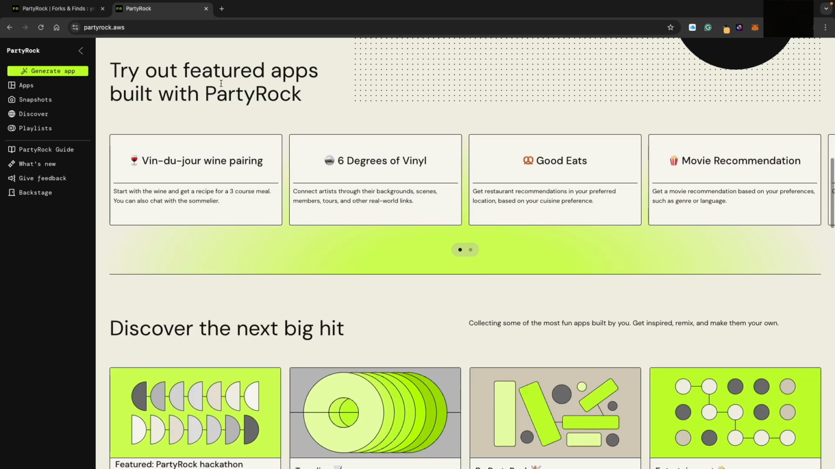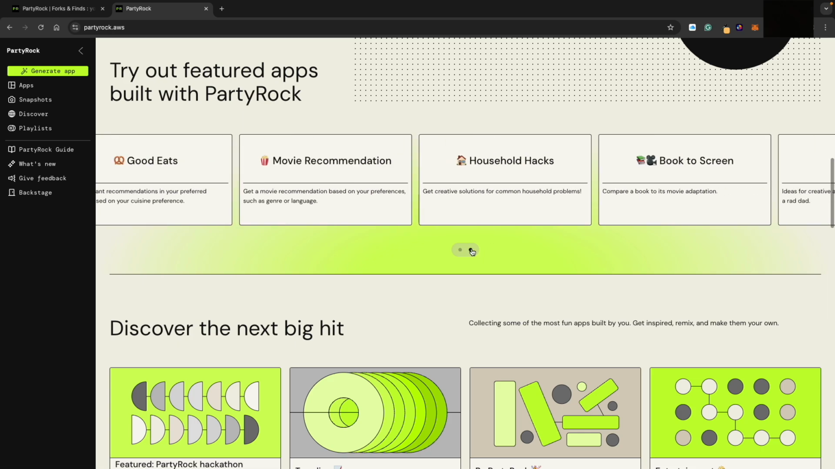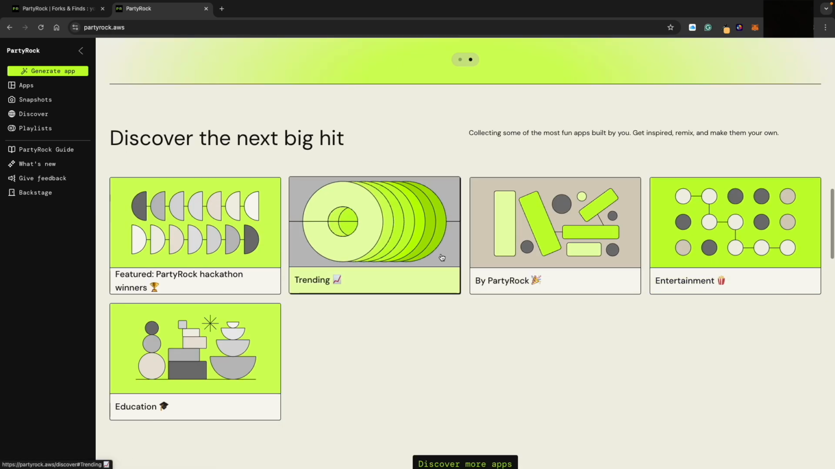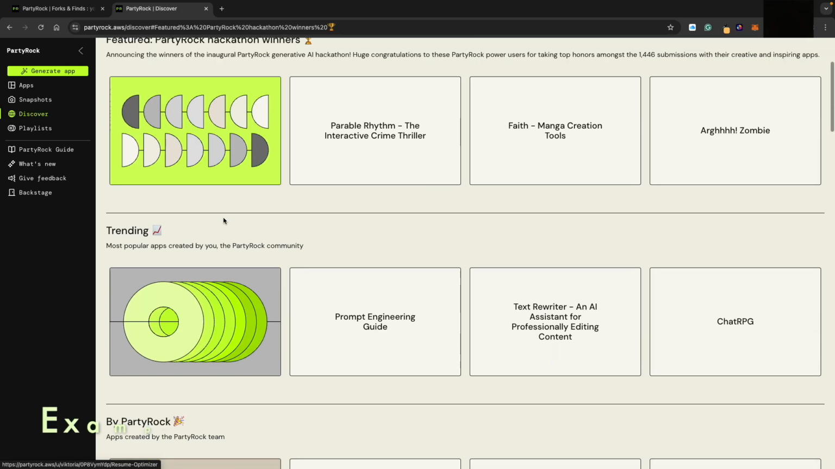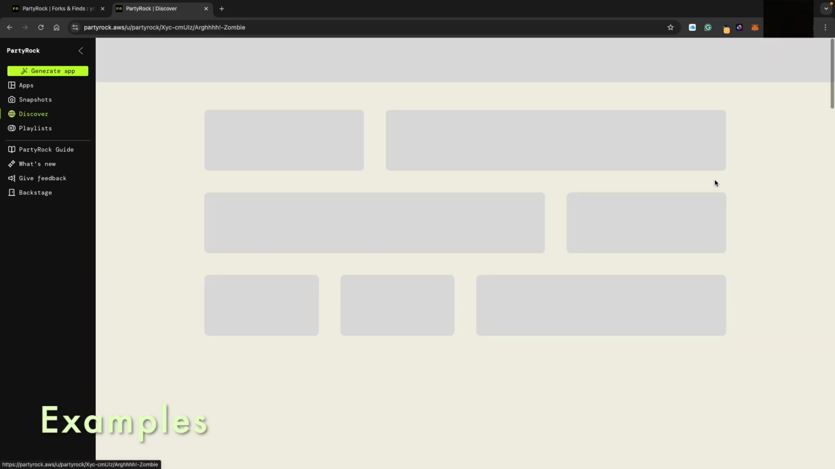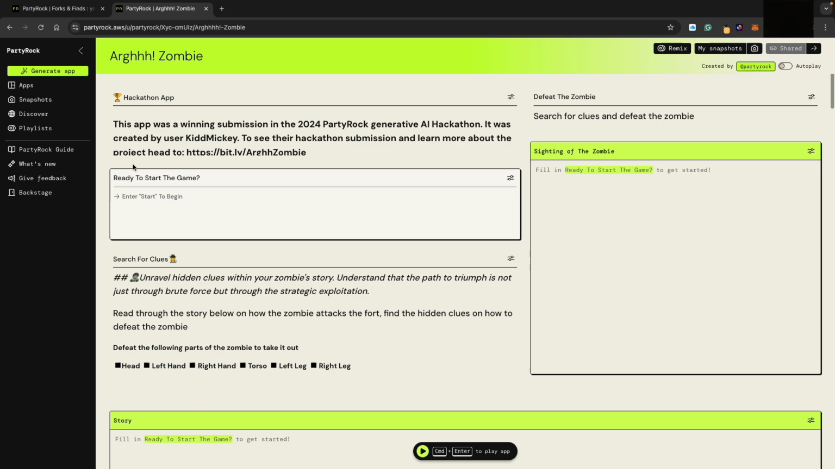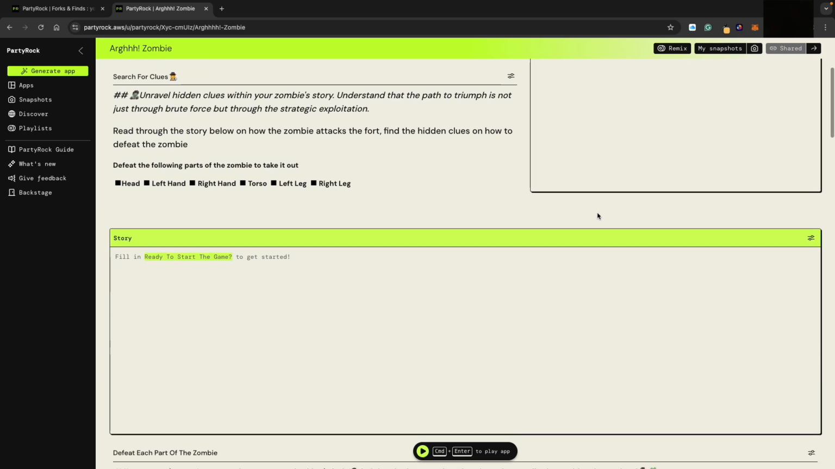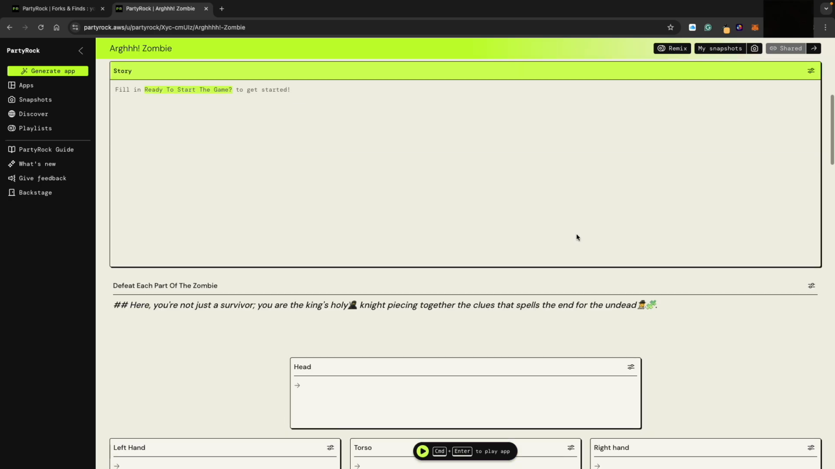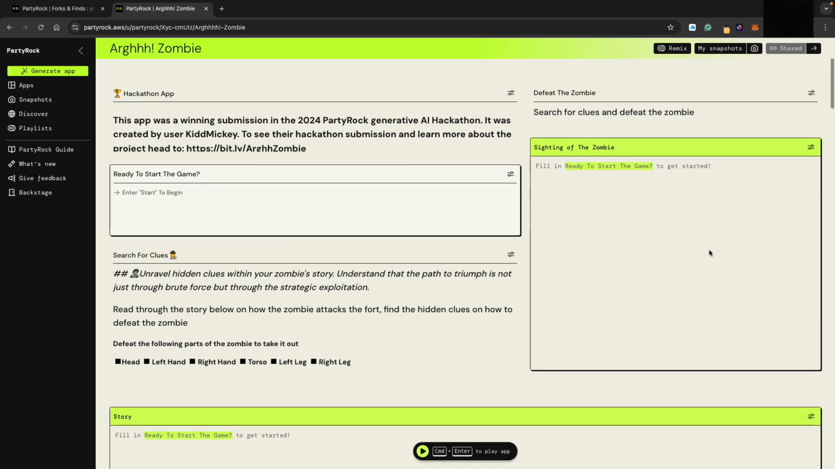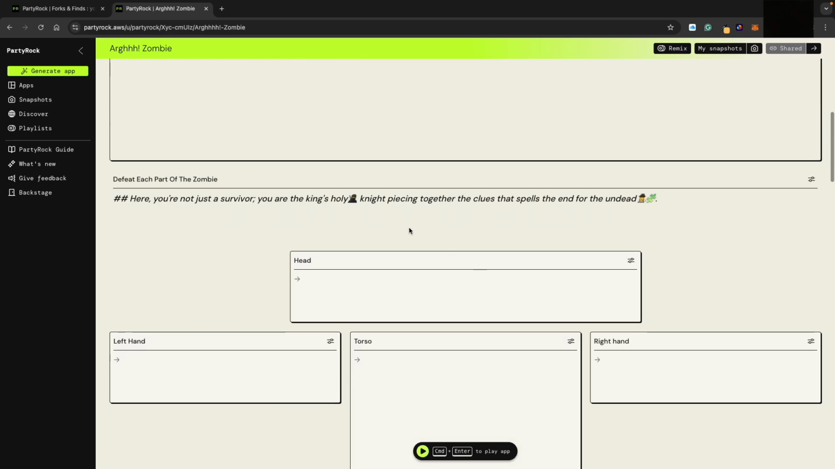So we are able to get inspired by everyone's creation here. You can see that there are many options. Let's just look at who's the hackathon winner, and you can see that there's this zombie game here, which is quite interesting, right? And you can see that there are countless possibilities with whatever this playground can offer. We can even create a small little game, a word game like that.